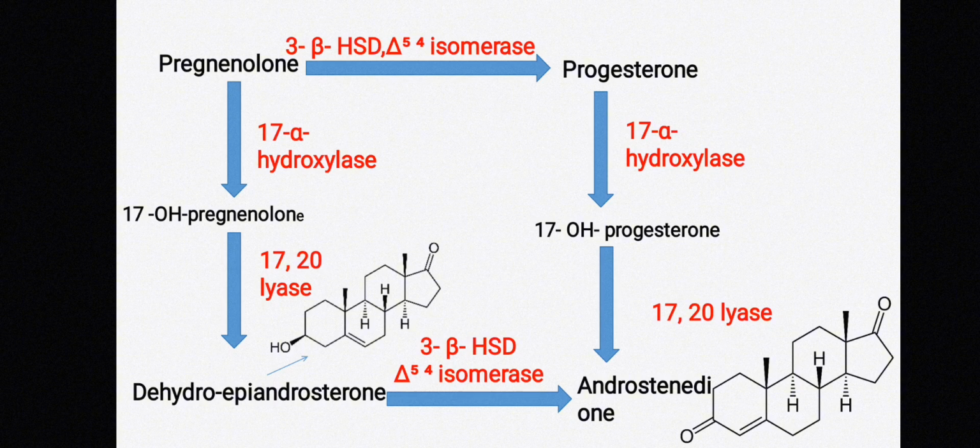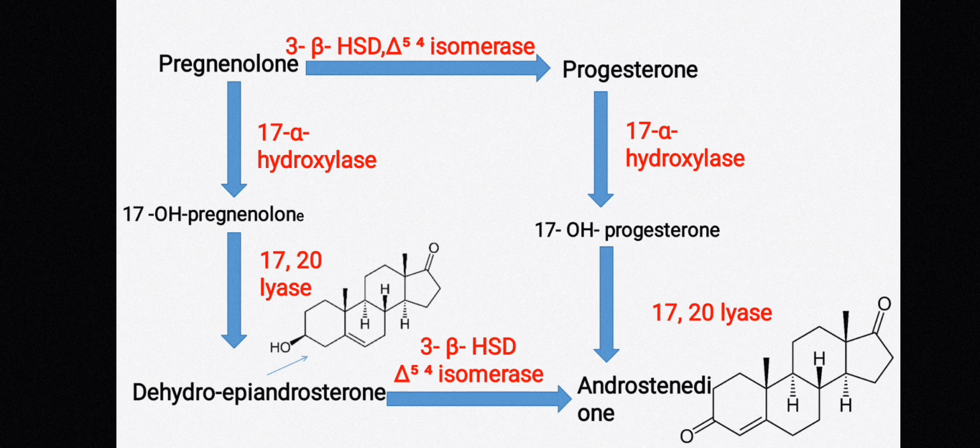The formed 17 hydroxypregnenolone is acted upon by the enzyme 3 beta HSD and delta 4,5 isomerase. 3 beta HSD converts the hydroxyl group at the third position into the keto group, and the delta 5,4 isomerase shifts the double bond of B ring to A ring. Now also the 17 hydroxypregnenolone can be acted upon by the enzyme 17,20 lyase, which forms dehydroepiandrosterone.